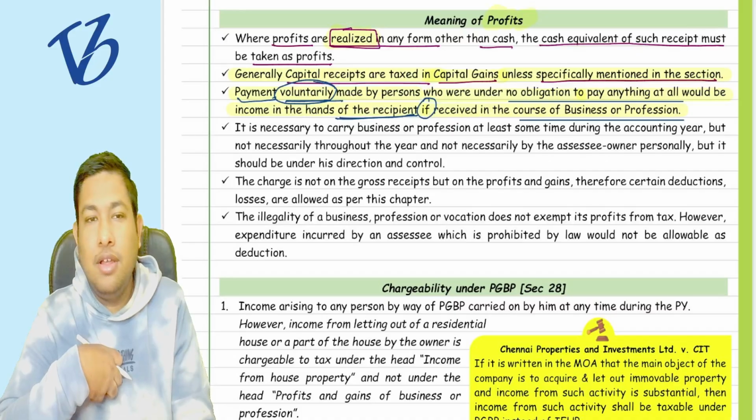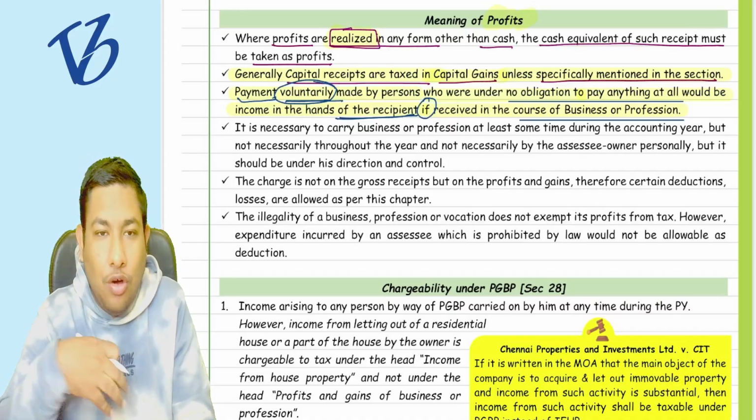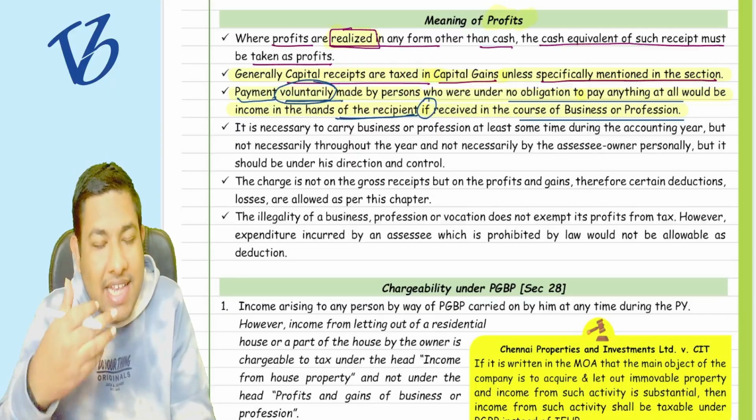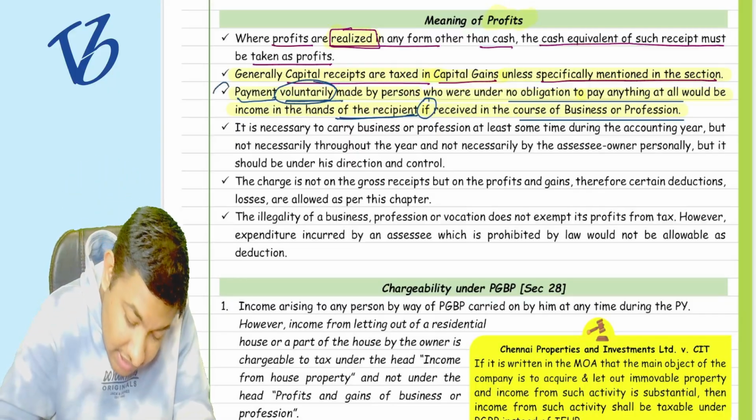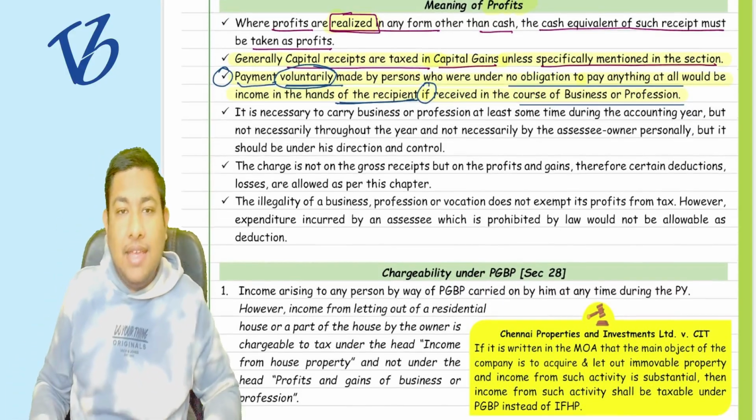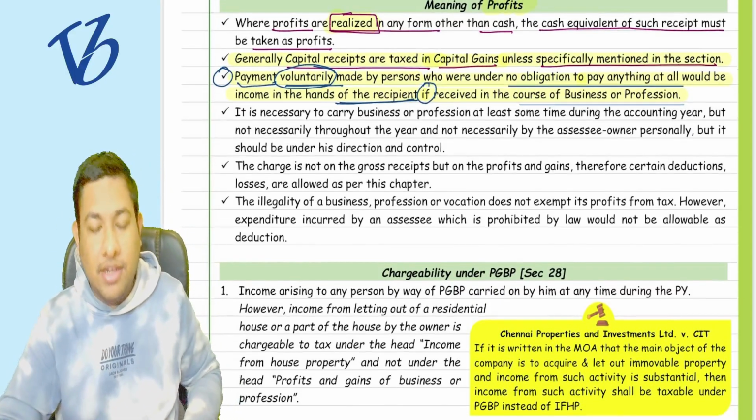Sir, what is this kind of income? Please explain us. I have to explain this particular income.